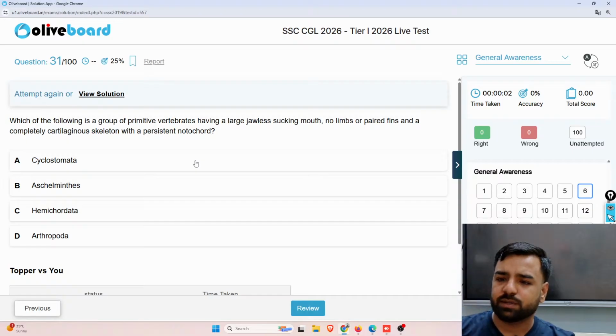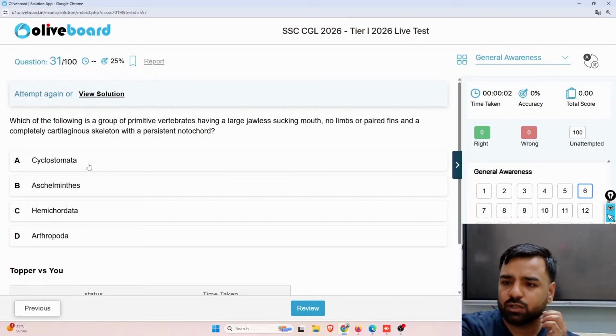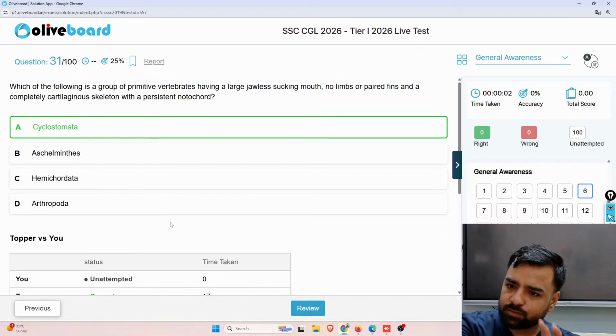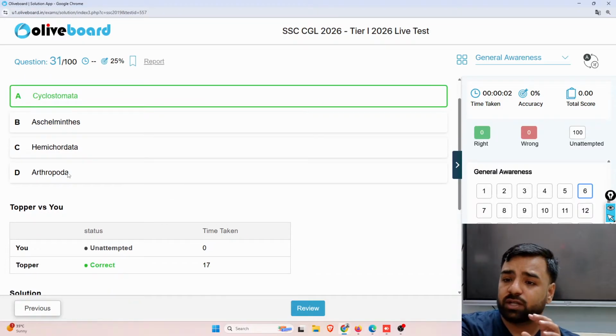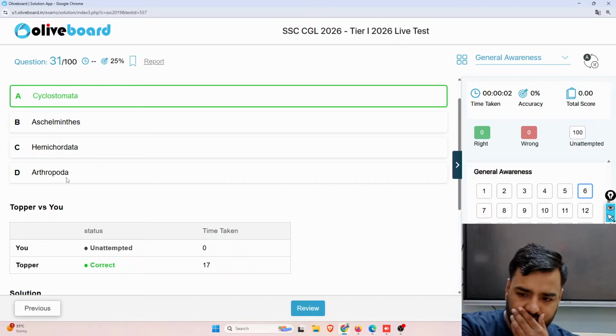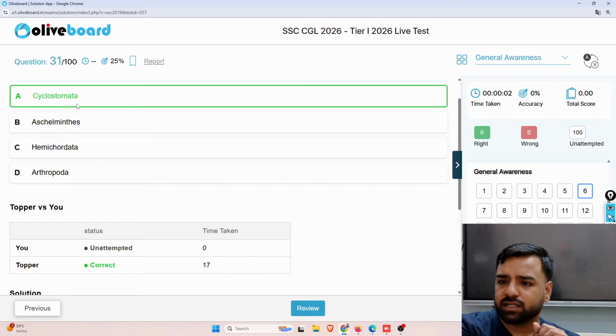So if I talk about this part, guys, here the correct answer is going to be Cyclostomata. As we are aware, Arthropoda is the largest phylum of the animal kingdom. Please remember this, right? So what is the correct answer? The correct answer is Cyclostomata.